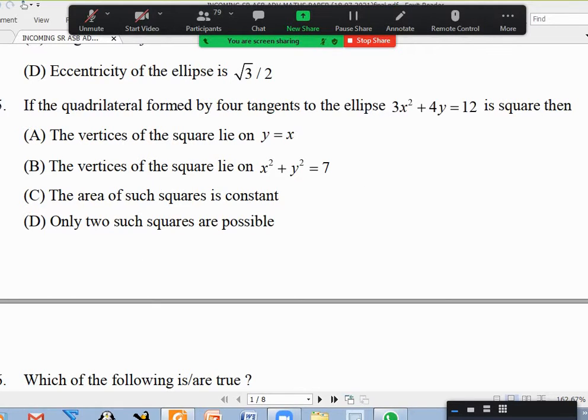Okay, so forget about the options. We'll talk about which option is right. There are infinite rectangles where all 4 sides are tangent to the ellipse, and all the 4 corners will obviously lie on the director circle.